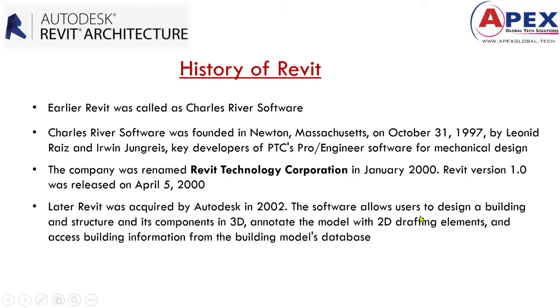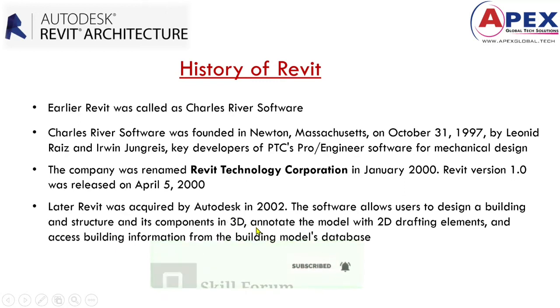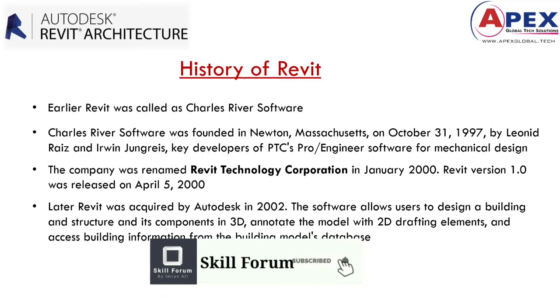The software allows users to design a building and structure and its components in 3D. It is also helpful to annotate the model with 2D drafting elements and access the building information from the building model database. So from the building model database we can access the building information using this software. This is some of the basic historical background of Revit.